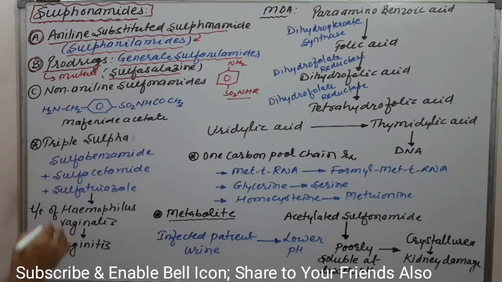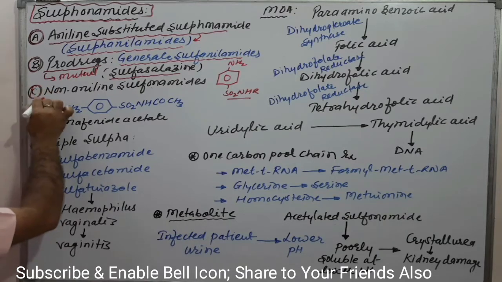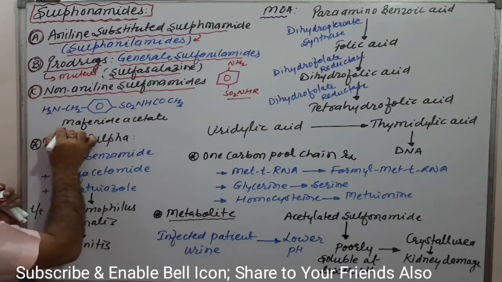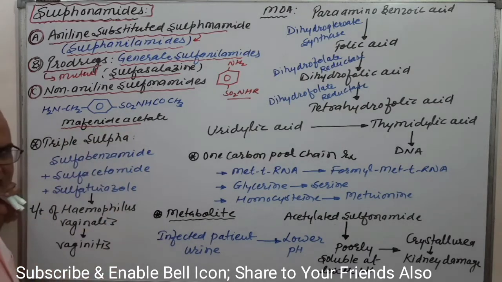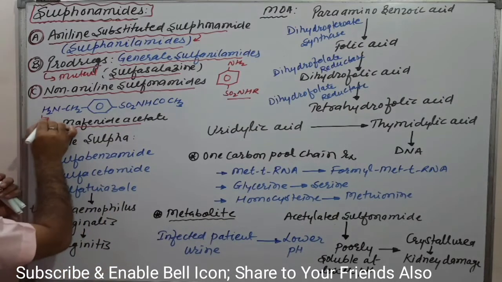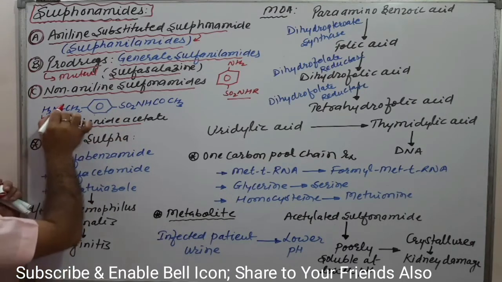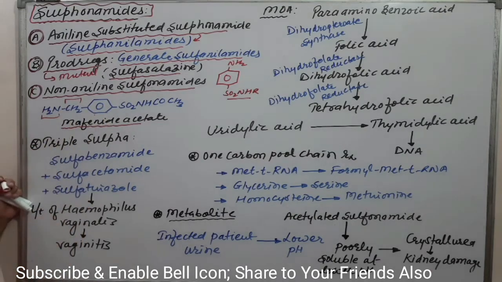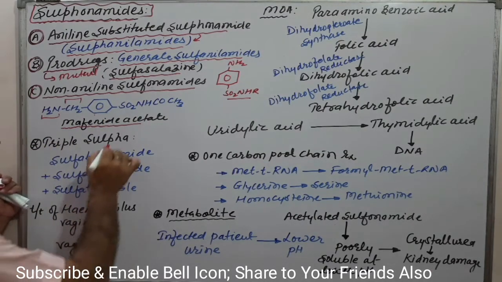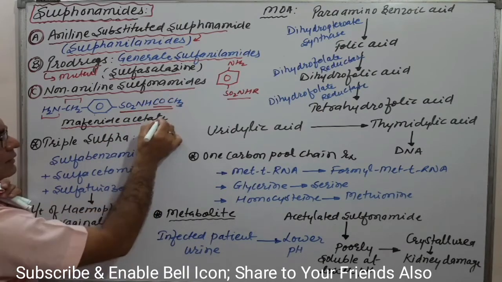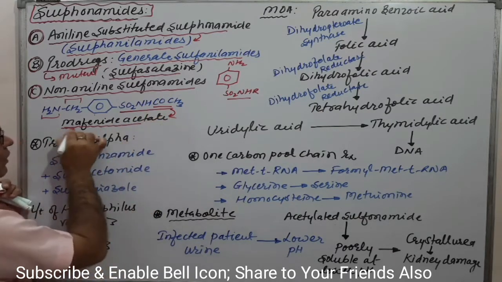Clear? Now the third category is non-aniline sulfonamides. For example, we can take mafenide acetate. Here NH2 is there, but there is no direct attachment to the phenyl ring; in between there is one carbon chain, and again it is the sulfonamide. Then this part is known as acetate, that's why it is mafenide acetate. Clear?